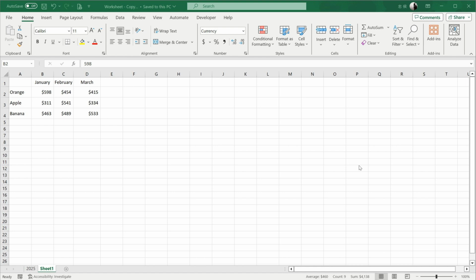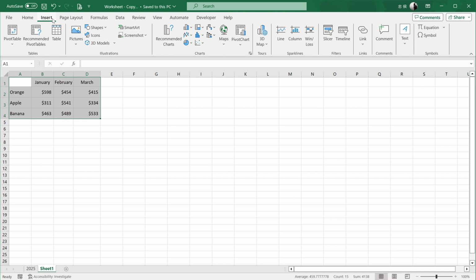The steps are actually very simple. First, use the mouse to select the whole table. When selecting, remember to include the column and row titles, not just the inner data. The titles can be used as axis labels in the chart. Okay, after selecting, go to the Insert tab.